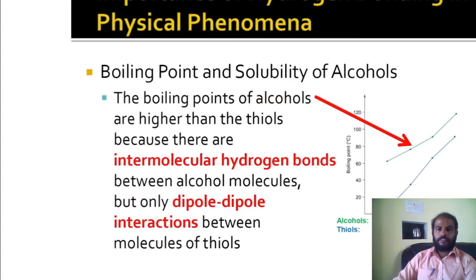Next phenomenon is boiling point as well as solubility of alcohol. So when you compare alcohols with thiols, alcohol has more boiling point as well as solubility due to their intermolecular hydrogen bond. In thiols, dipole-dipole interaction.